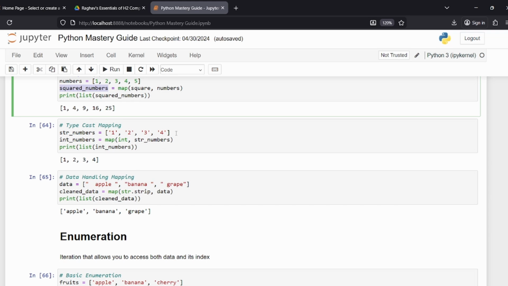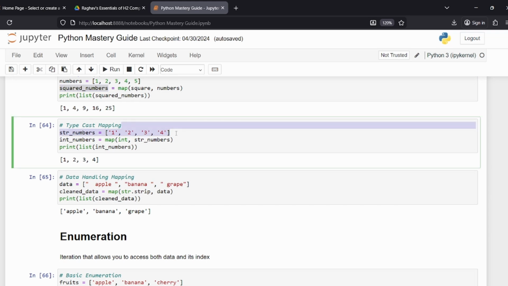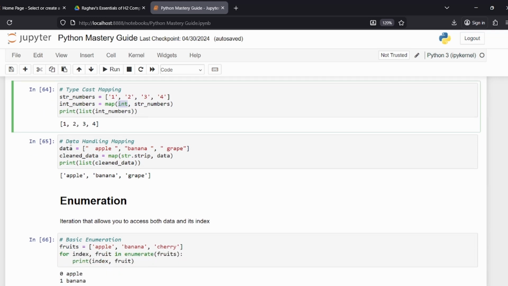So we have this bunch of string numbers, right? Like 1, 2, 3, 4. Let's say you just kind of stole them off of something. Then you want to turn them into ints. You can just put int, because int is a typecast thing. You can just int a string, which is very interesting. So now you can just put int(string numbers) and you've created your int numbers, which is really, really fast, simple, and nothing goes wrong.